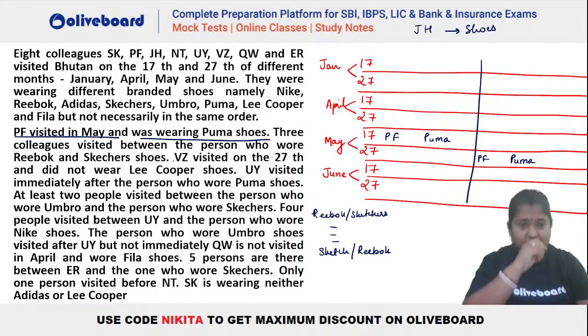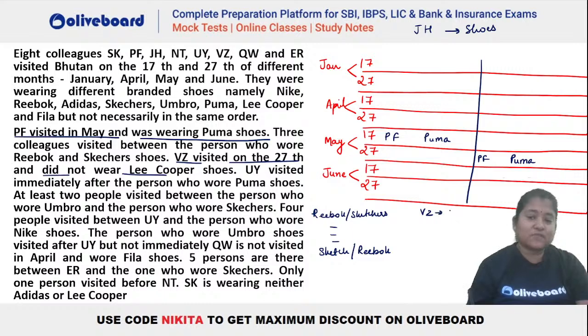Okay. Now it is given, VZ visited on 27th and did not wear Lee Cooper. Okay. So we know that VZ has to be visiting on a 27th. 27th can be January 27th, April 27th, May 27th or June 27th. So VZ has to be 27th and he did not wear Lee Cooper, right? That is a negative information here, but he has to be there on a 27th. That is for sure. Then UY visited immediately after Puma.